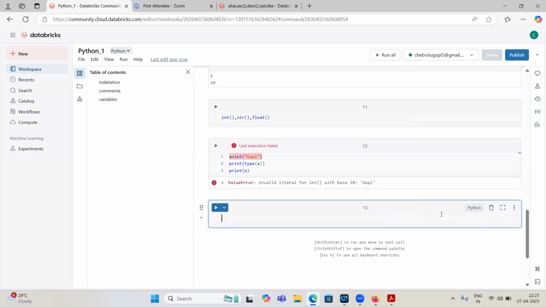So don't worry about integer, float, complex. We will discuss everything whenever we are discussing data types. That time we will discuss everything. So one more thing.